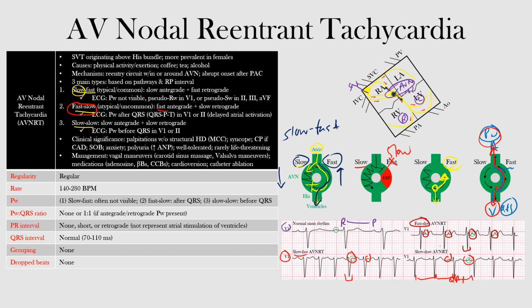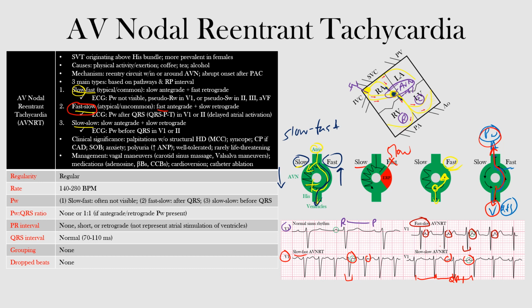Okay, so those are the three types. We had the slow-fast, which is the common form, the fast-slow, and then the slow-slow. All right, let's take a look at the overall EKG features. In general, the EKG will typically show a tachycardia ranging between 140 and 280 beats per minute with normal and regular QRS complexes.